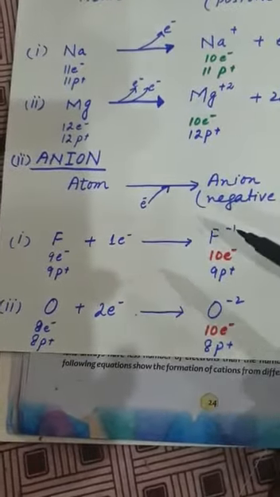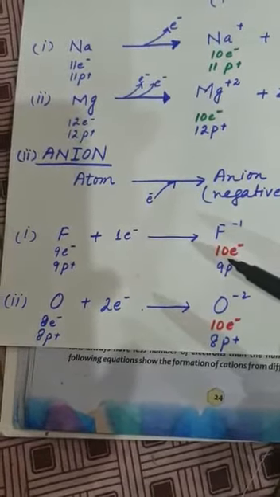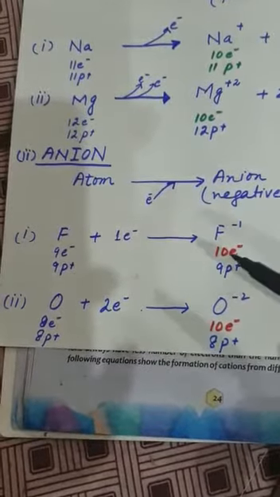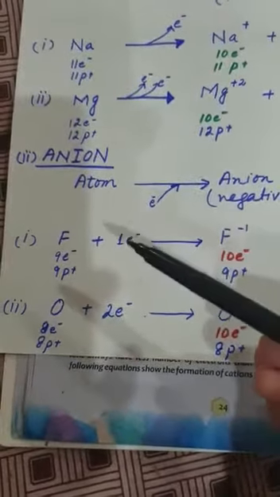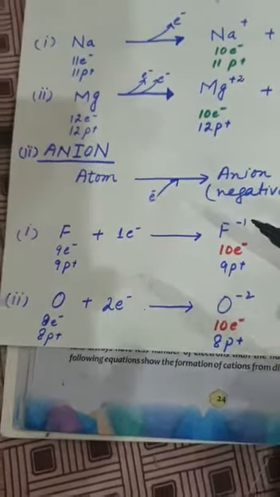How did it acquire the negative charge? You can see that there is one extra electron than the protons. For that reason, fluorine, by the gain of 1 electron, acquires a negative 1 charge.